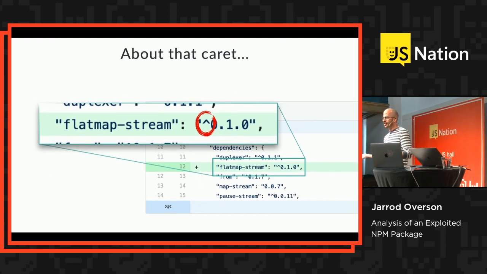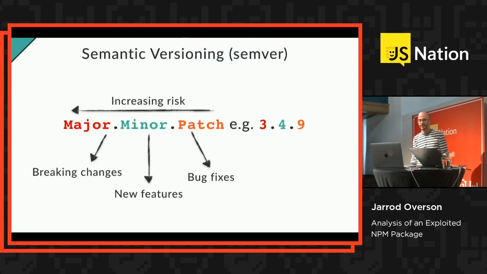So about that carrot. Everyone know semantic versioning? Should. This is the room that should know semantic versioning in a talk like this. But for anyone who's not entirely up to speed, semantic versioning is the number versioning scheme that a lot of projects use and is very, very prevalent in node-based projects. The numbers are supposed to decrease in risk. So as your patch version increases, it should just be bug fixes. As your minor version increases, it should just be features that don't affect the core functionality of what already exists. When you bump a major version, that's when something changed, and you have to be more wary about it.